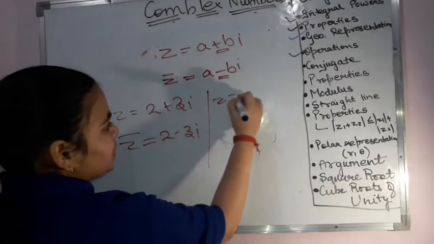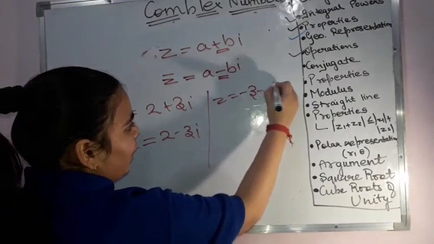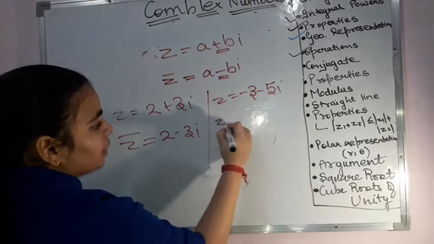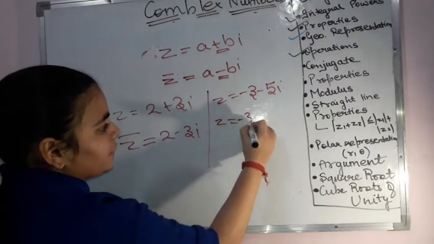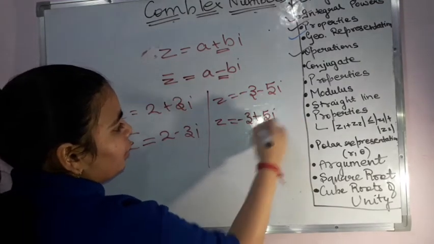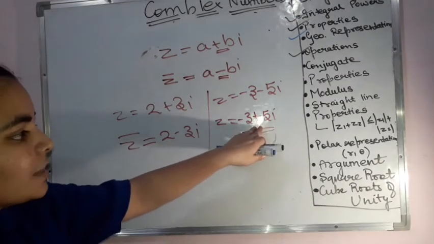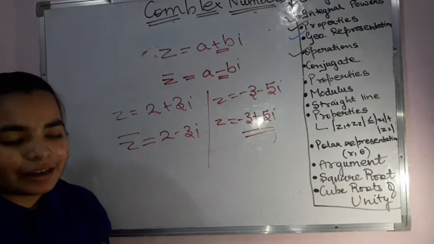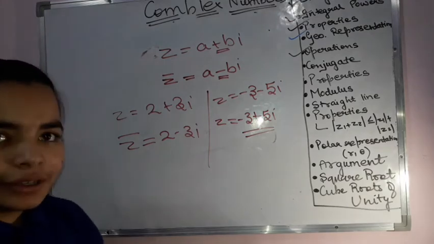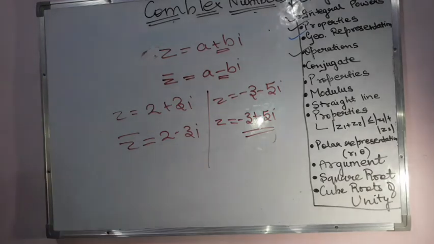Suppose I have a question like minus 3 minus 5i, then what will be the conjugate of it? Quickly seeing, minus 3 plus 5i, because I am supposed to change the sign which is attached with the imaginary part, and I have got nothing to do with the real part. So this becomes my conjugate. I hope this part is also clear now.